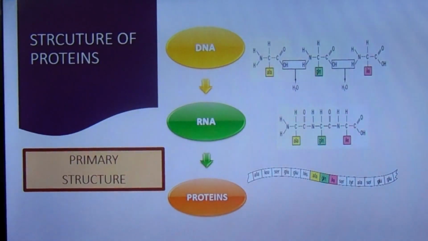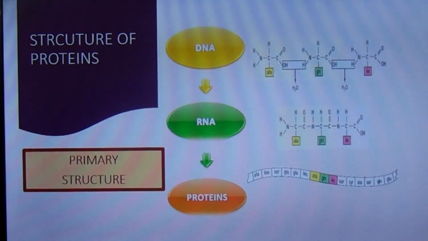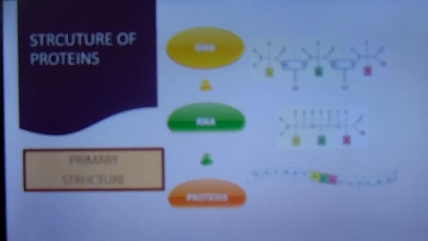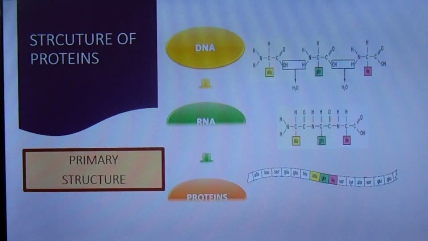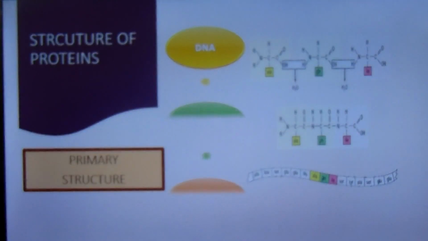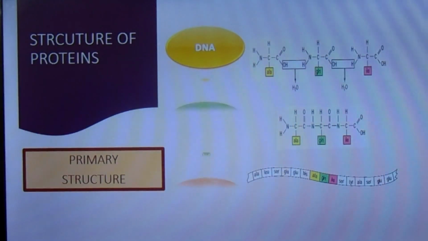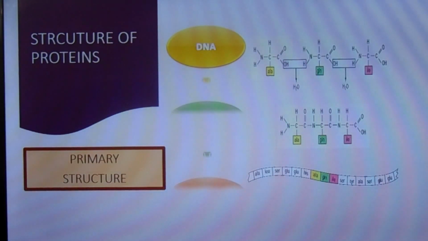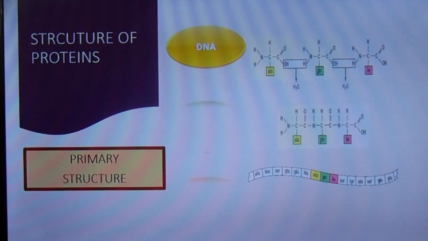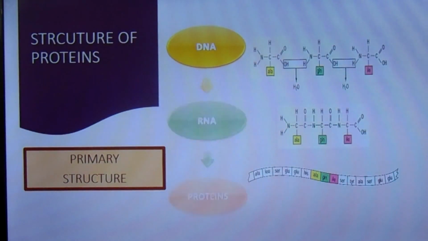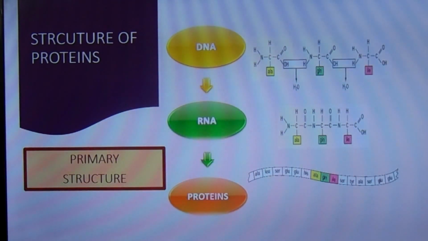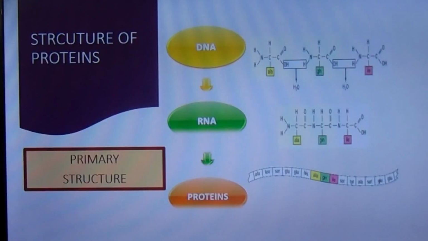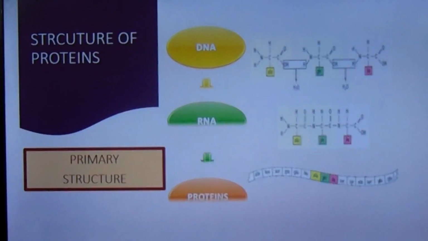A complete protein molecule may contain just one polypeptide chain, or it may have 2 or more chains which interact with each other. For example, the enzyme lysozyme has one chain of 129 amino acids. Insulin has 2 chains, one containing 30 amino acids and the other containing 21.